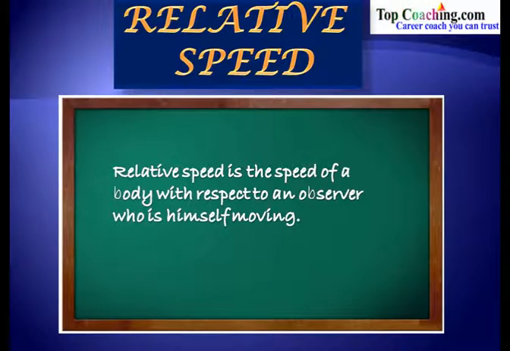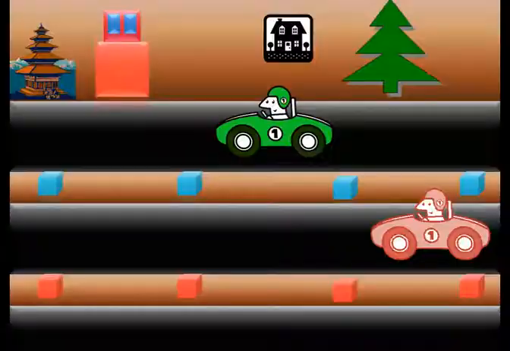So it seems that these bodies are moving in the opposite direction. Now why does this happen? This all happens because of the concept of relative speed. When the observer is himself moving, there is apparent change in the speed of the objects. So let's try to analyze the situation.